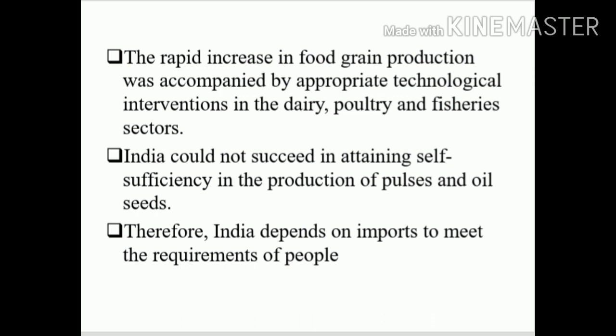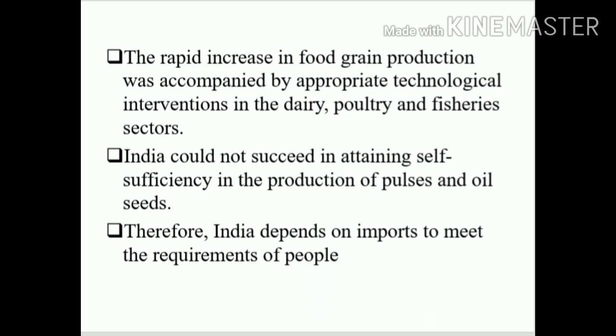That's the meaning of importing from other countries to satisfy the needs of our people. After independence we started to develop our economy, but still we are lacking in self-sufficiency. This may be due to our increase in population as well as a decrease in the level of income of the people. That's the reason behind this.